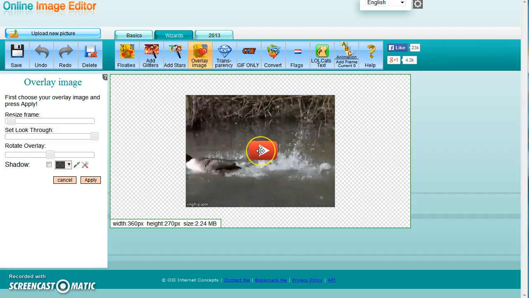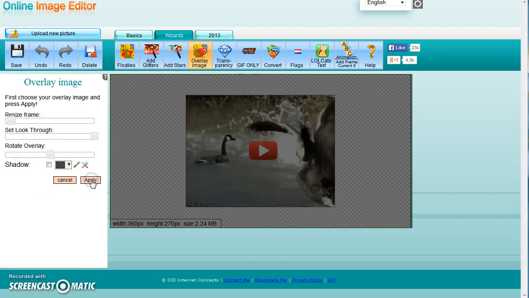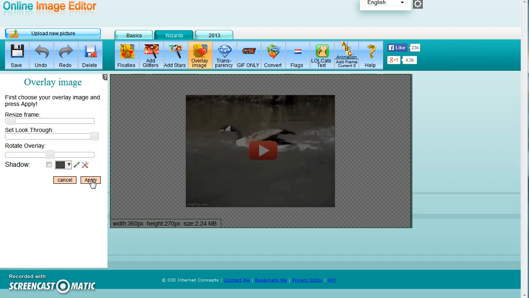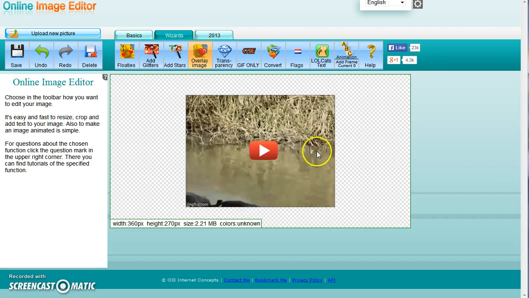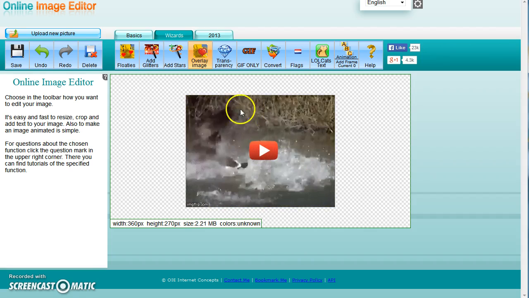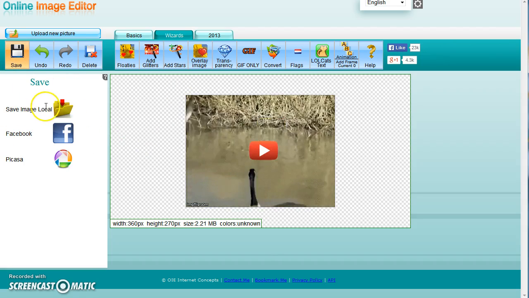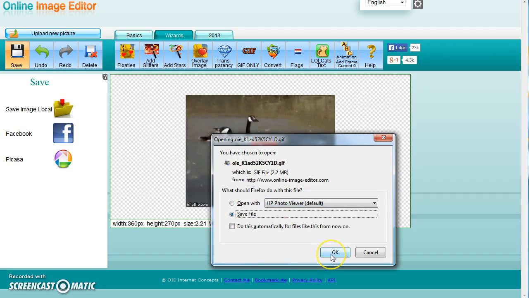And once you're happy with it, you can then apply it. And once it's applied, you now have your play button over the top of your video GIF, and simply then you can save to your computer. And that's it.